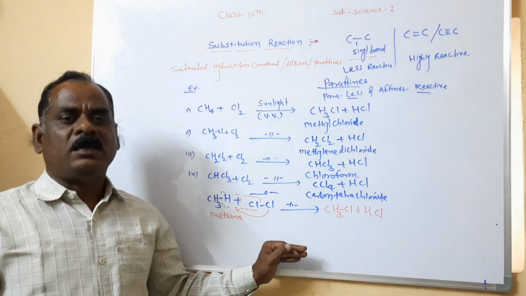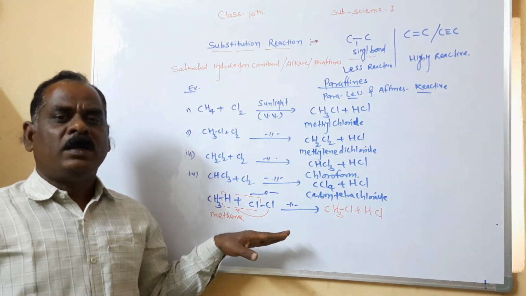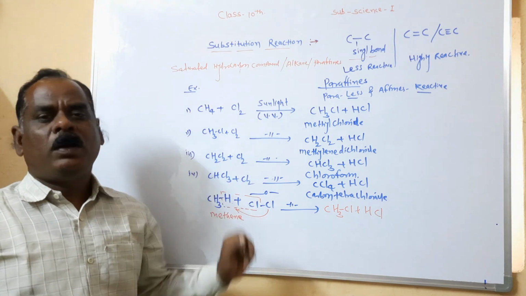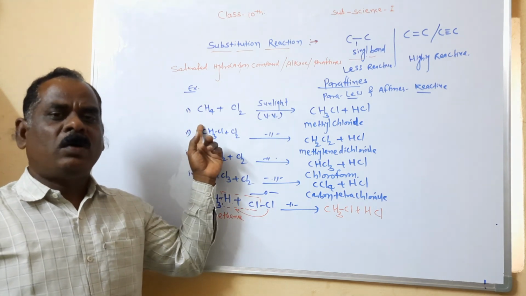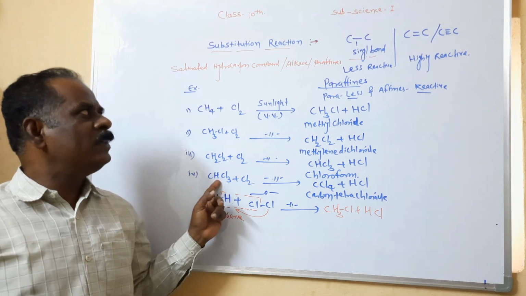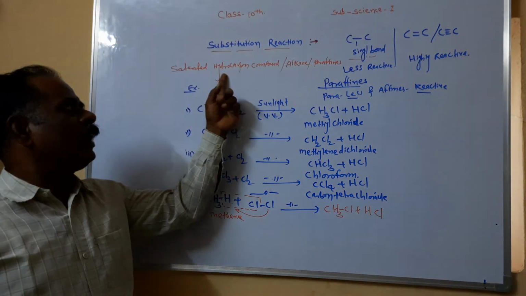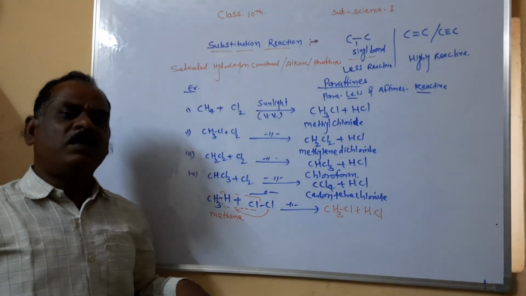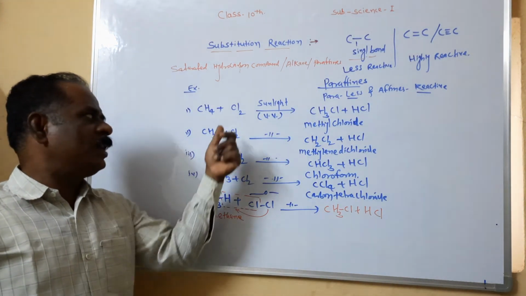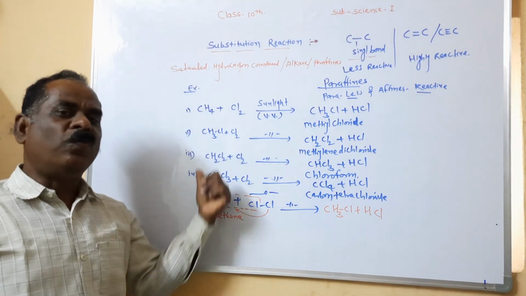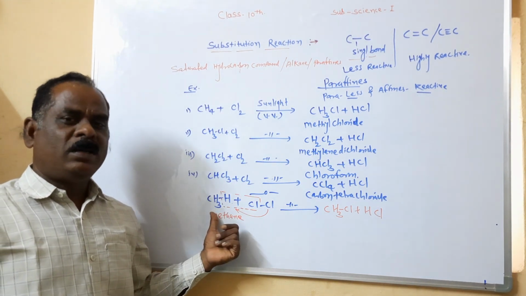A question may be asked in the examination on this point. Define substitution reaction with a suitable example. Write short notes on chlorination of methane, or give the scientific reason why saturated hydrocarbon compounds or alkanes are called paraffins. Or sometimes such a question may be asked: what is the action of chlorine on methane? Then write all these 4 reactions. I hope you understood. Thank you.